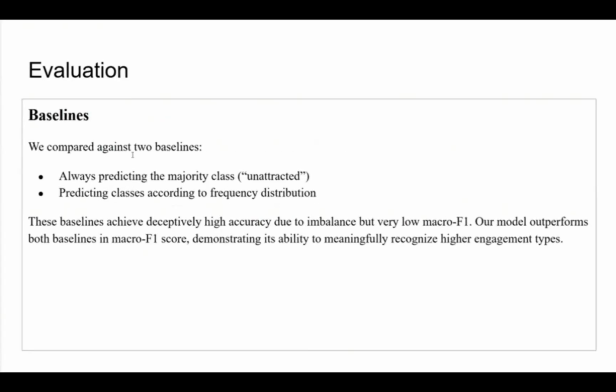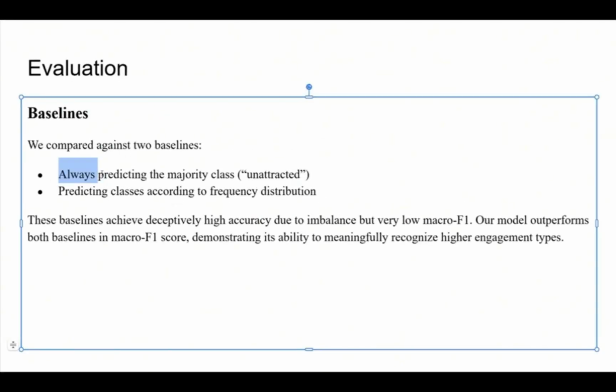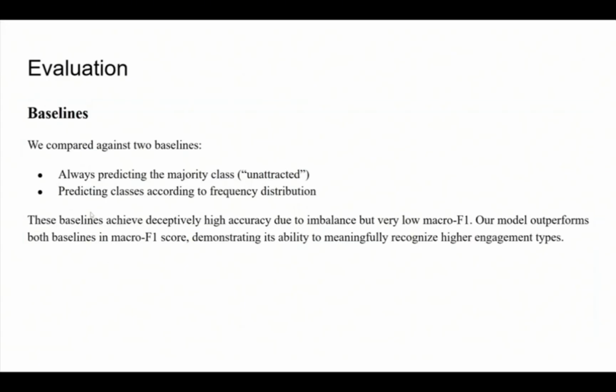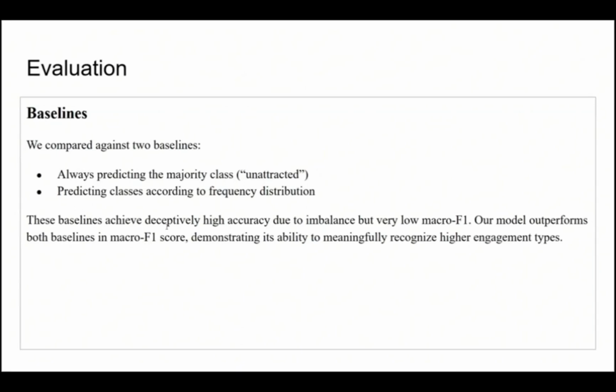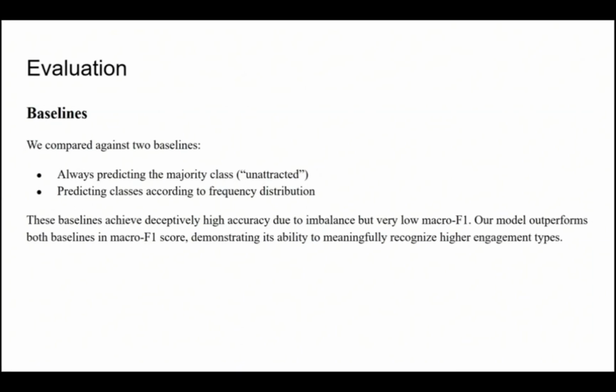We compare our model against two baselines. The first is always predicting the majority class, untracked, and the second is predicting classes according to the frequency distribution. These baselines can perform well due to the imbalance of the data, but our model outperforms these two baselines in macro metrics, which demonstrates its ability to meaningfully recognize higher engagement types.